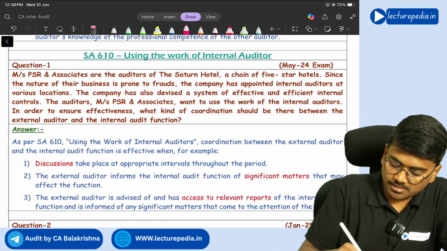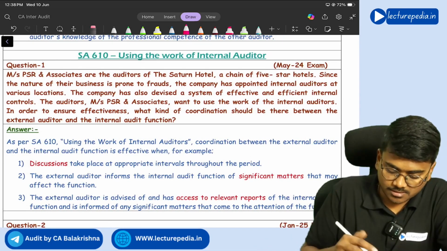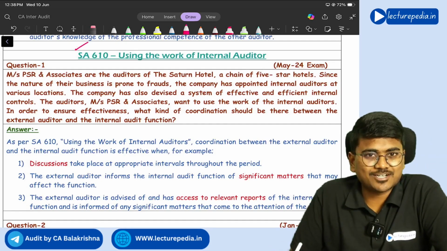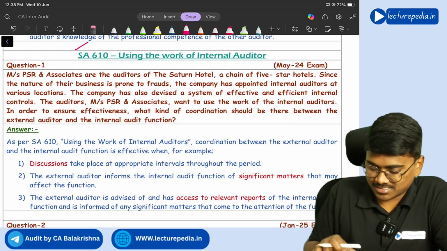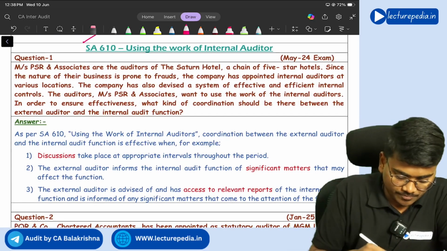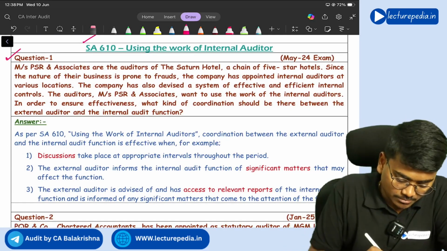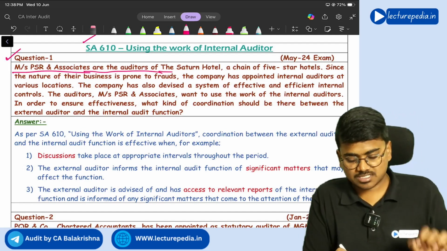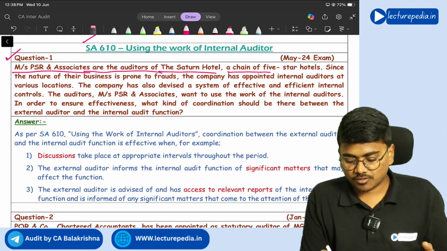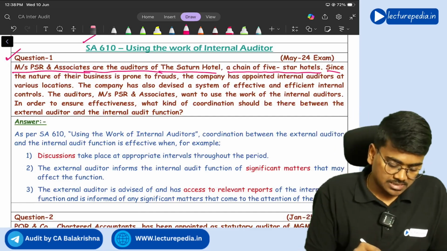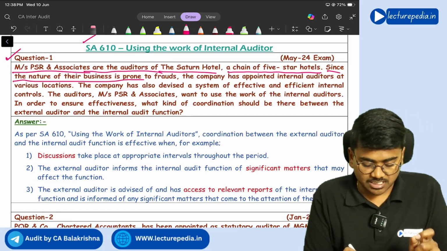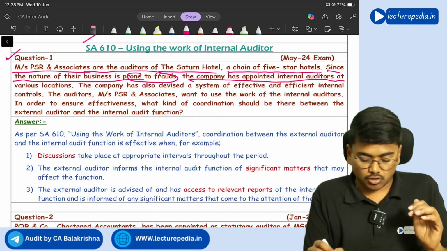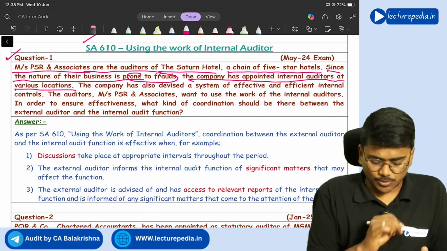Now we'll see the questions and answers of SA 610. SA 610 is about using the work of internal auditors, right? So question number 1. Messrs. PSR and Associates are the auditors of Saturn Hotel, a chain of 5-star hotels. Since the nature of their business is prone to frauds, the company has appointed internal auditors at various locations.